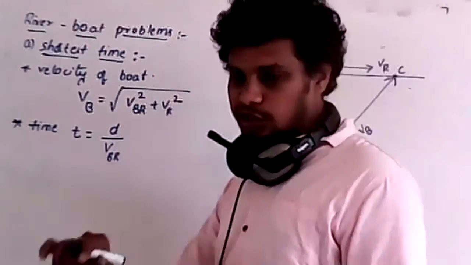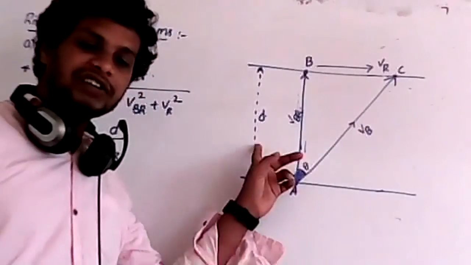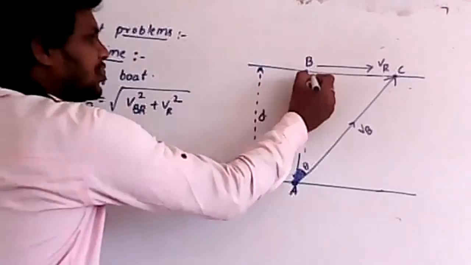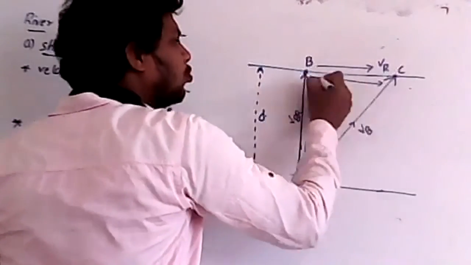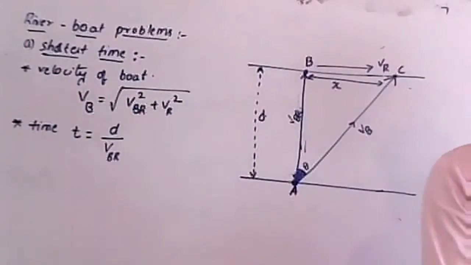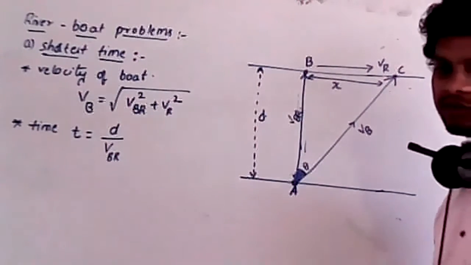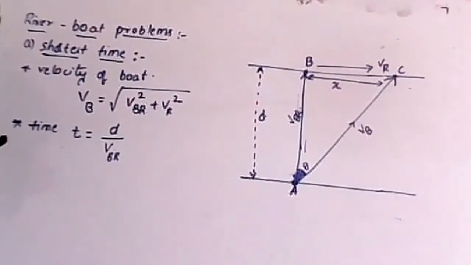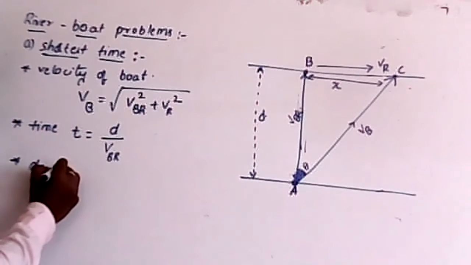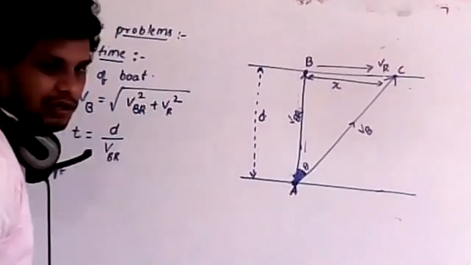But remember, in this situation the boat doesn't reach the perfect destination, but it reaches another point. How much distance you are deviated from your original direction, I will take it as, for example, x. Now remember, that is called drift. So how much distance you moved from the destination, that is taken as drift.